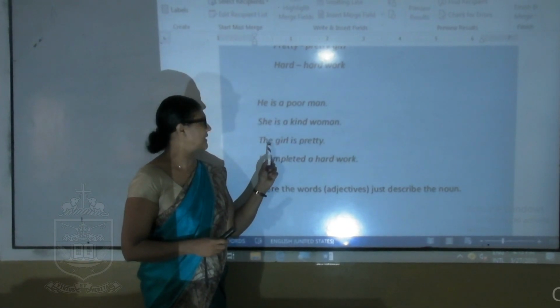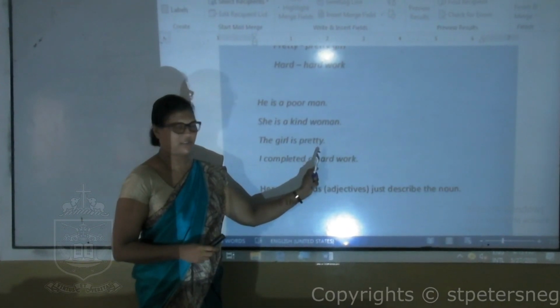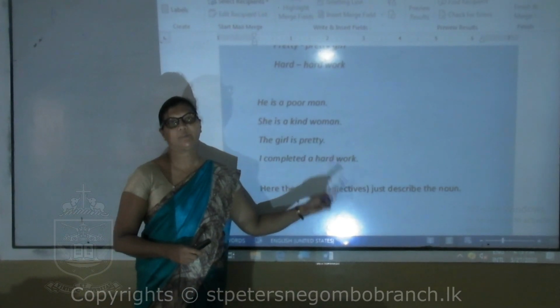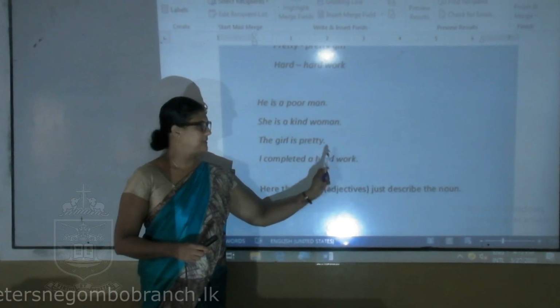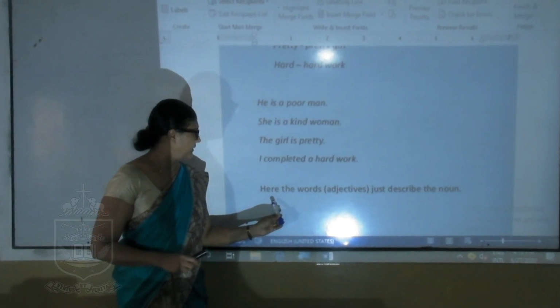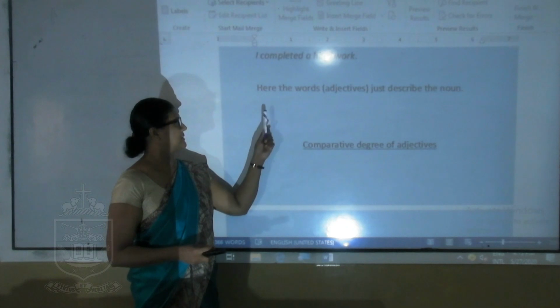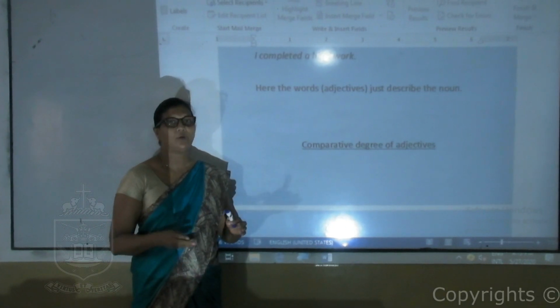Here also this is an adjective. I completed a hard work. We learned earlier, hard work. The adjective has come before a noun. You can see the adjectives describe the nouns.